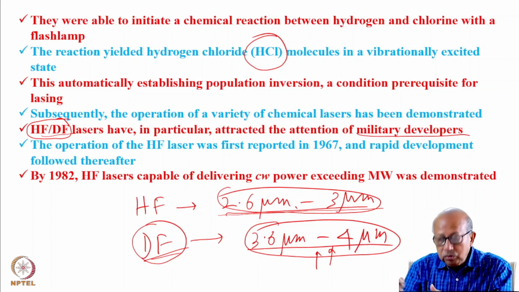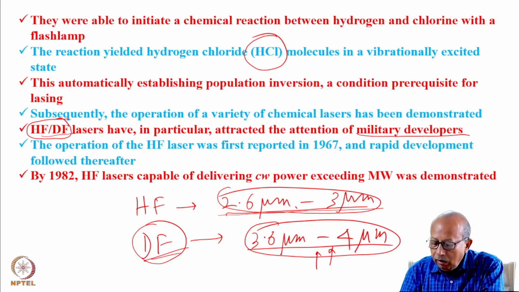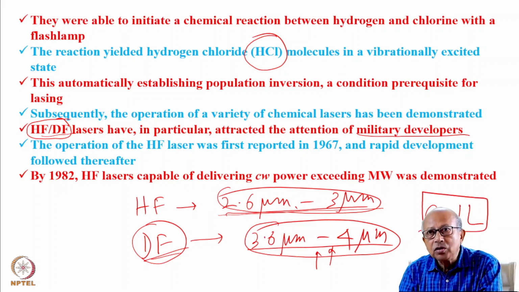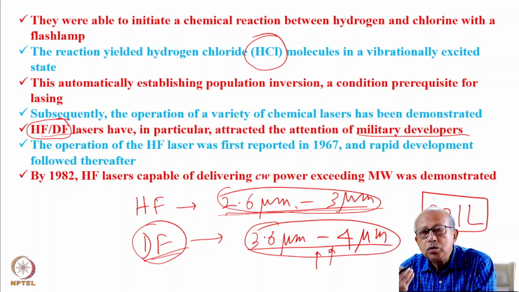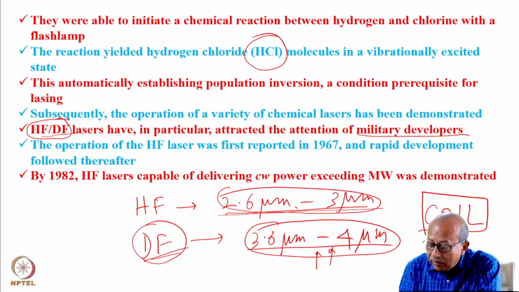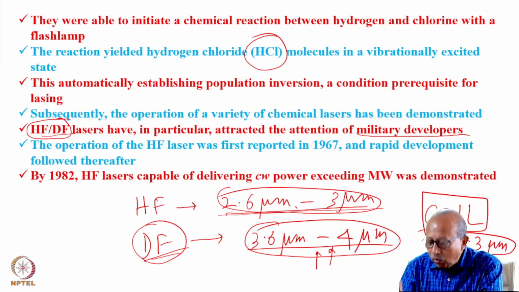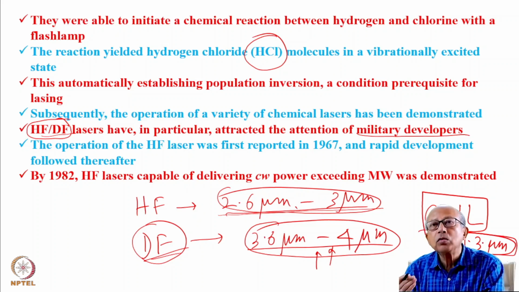And as we would see later, in this context, another laser, which is called the chemical oxygen iodine laser, actually emerged as a source of light which was ideal for military application, as it emits light at a wavelength of 1.3 micron, for which air has negligible resistance, and also because of its very small wavelength, its focusability is much better. It can be focused very tightly on the target.